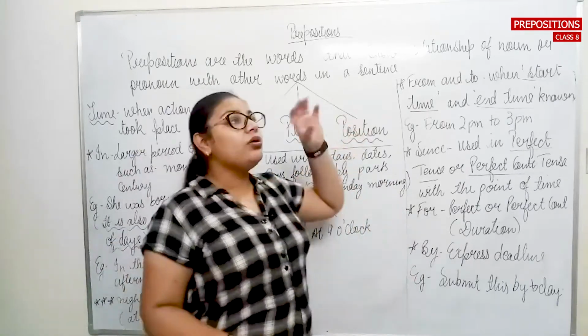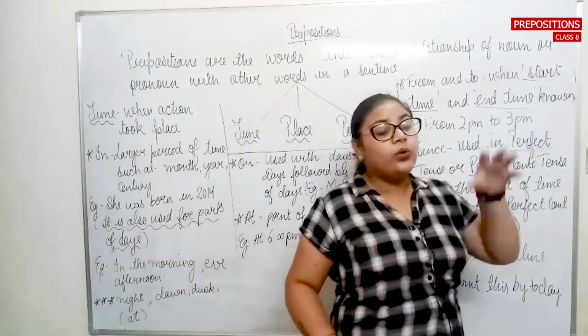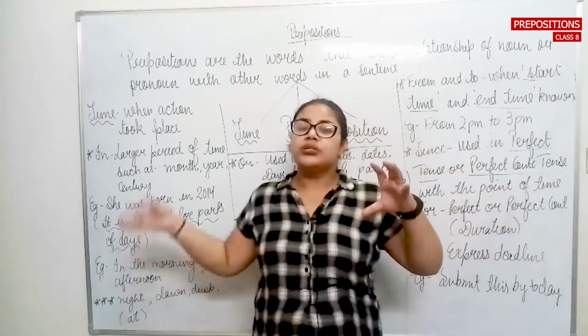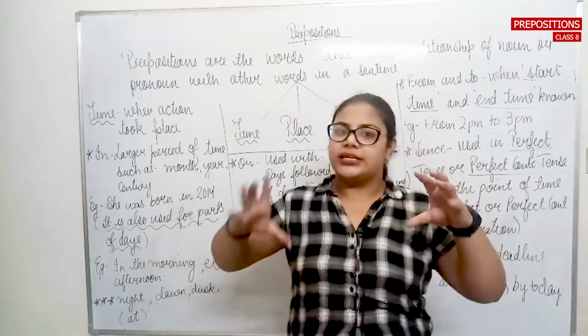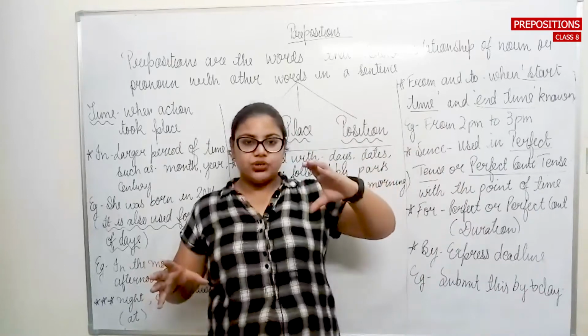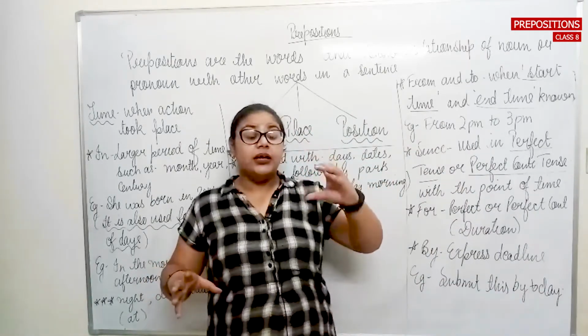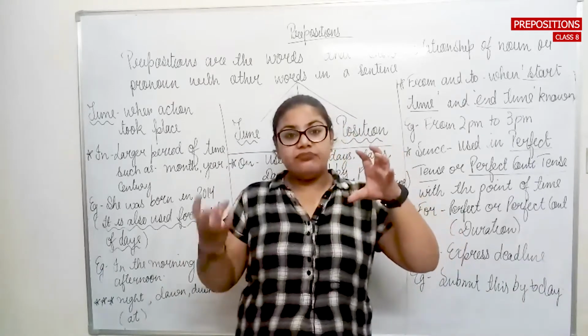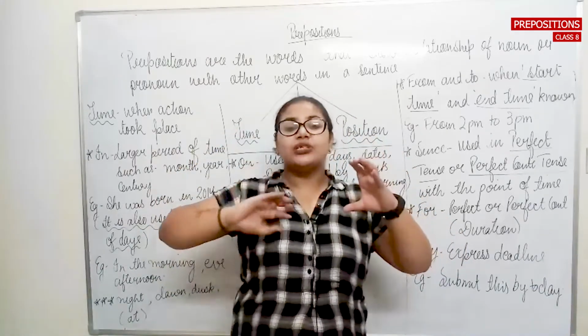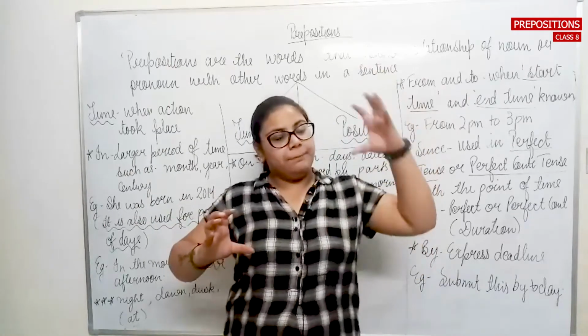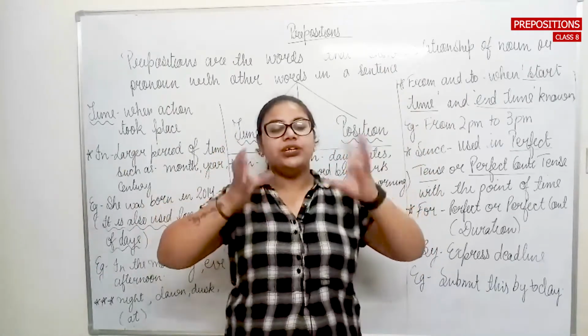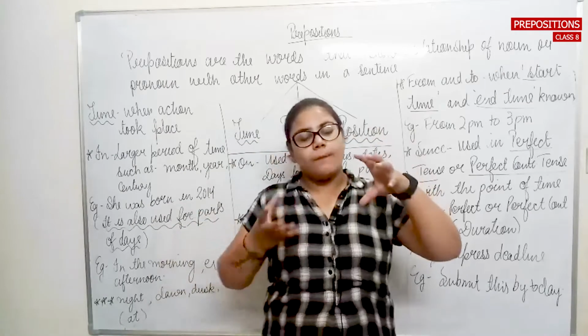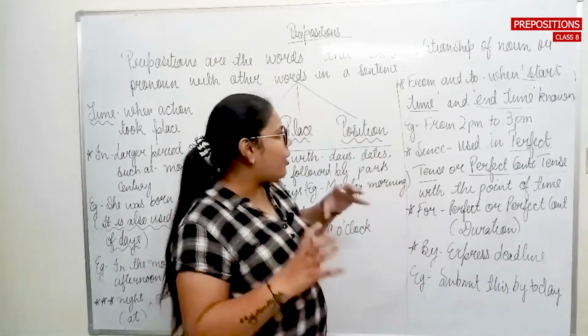How? ये हमको हमेशा define करता है कोई भी चीज कब शुरू हुई और उसका कब end हुआ. From this to this. From is used for a particular time when that particular action started, and to is used with the time when that particular action has been finished. तो जब starting, beginning और end की बात होती है, we need to use the preposition from and to.